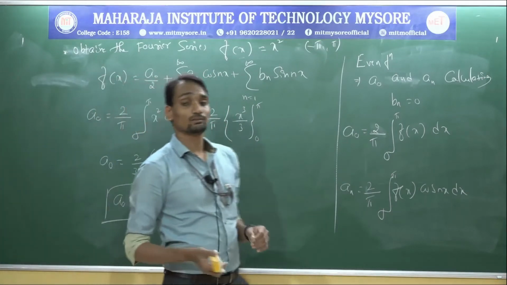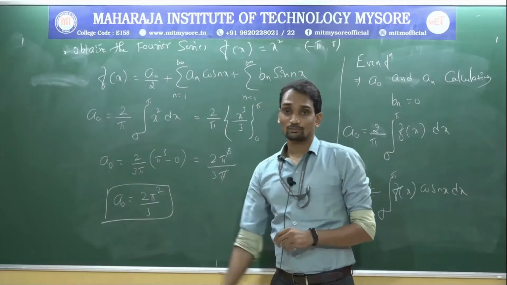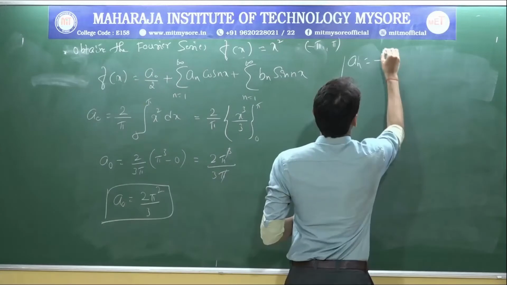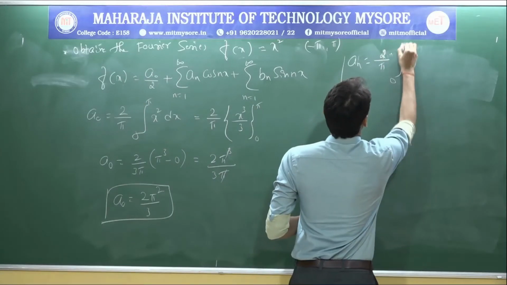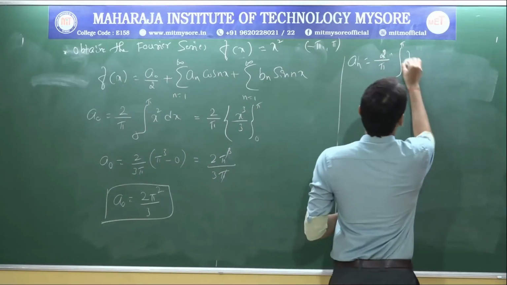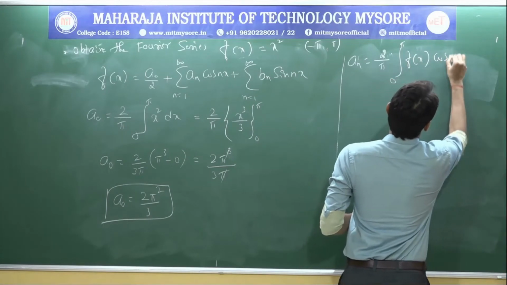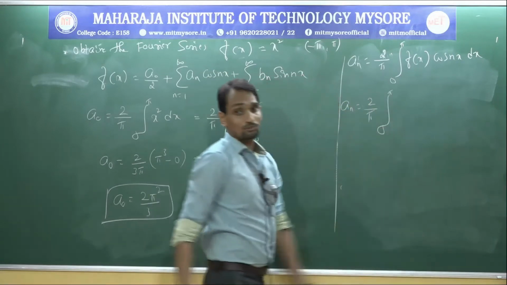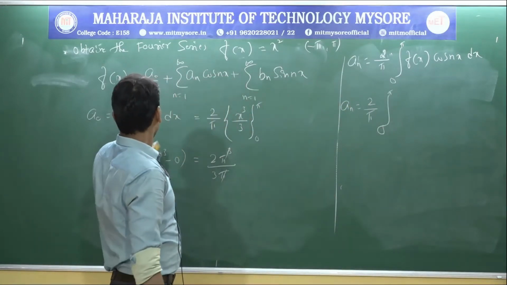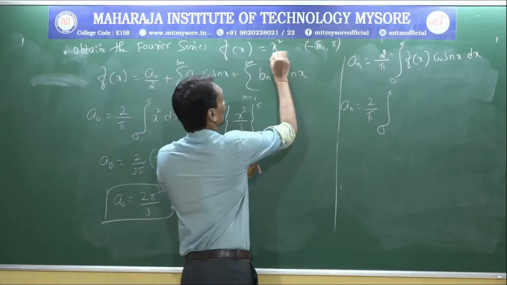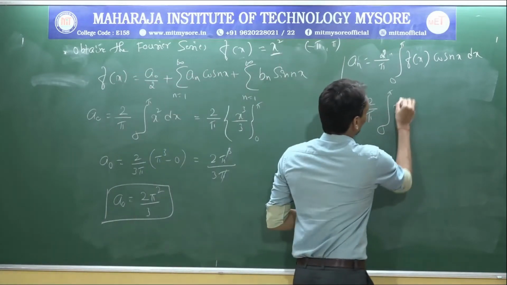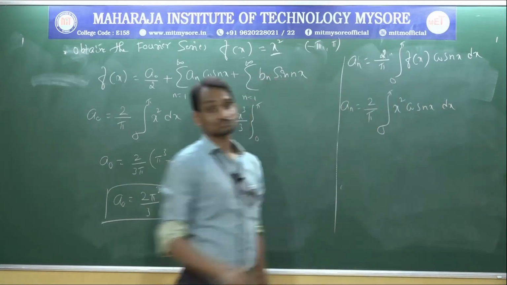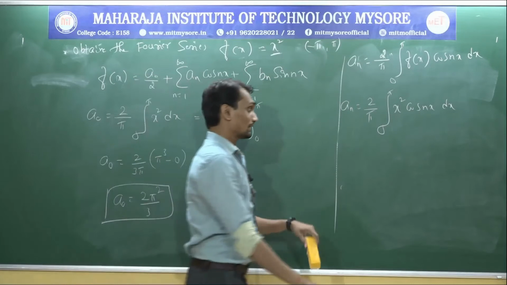A naught equal to 2 pi square by 3. Now we got the a naught value. Similarly, we need to calculate the a n value. 2 by pi integral 0 to pi f of x into cos nx dx. Now, what is f of x from the given question? F of x is nothing but x square here. So x square into cos nx dx.